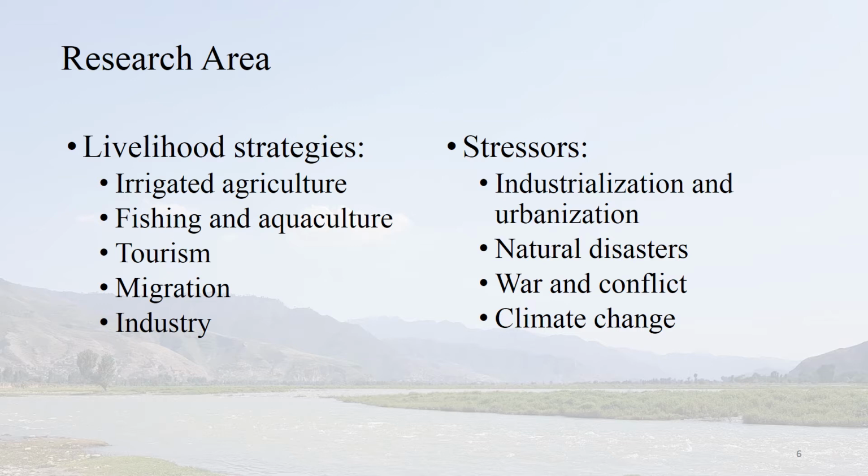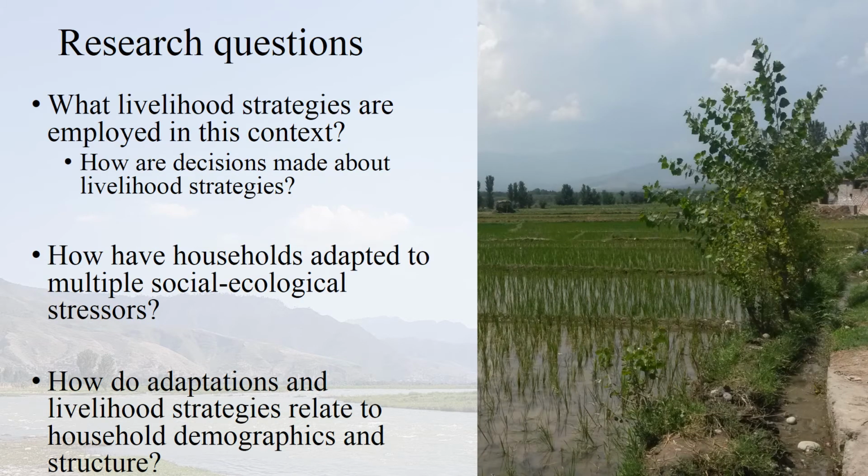However, the area is also experiencing stress from multiple compounding sources. Climate change is increasing the variability in precipitation and temperature, and while industry has provided job options for many, it also increases the stress on water quality and land access. As I mentioned, this area continues to rebuild after years of armed conflict, and a flood in 2010 destroyed large portions of infrastructure. In this context, we examine 3 specific research questions.